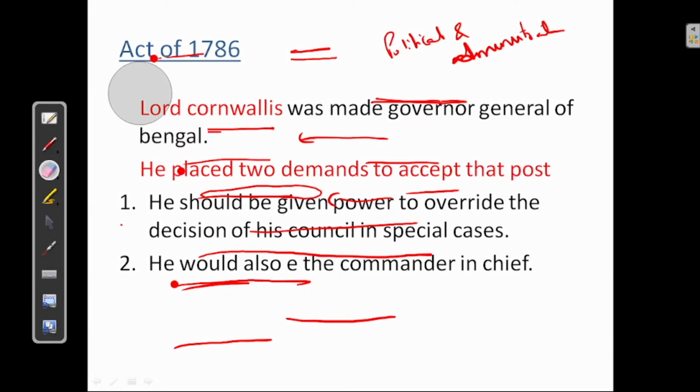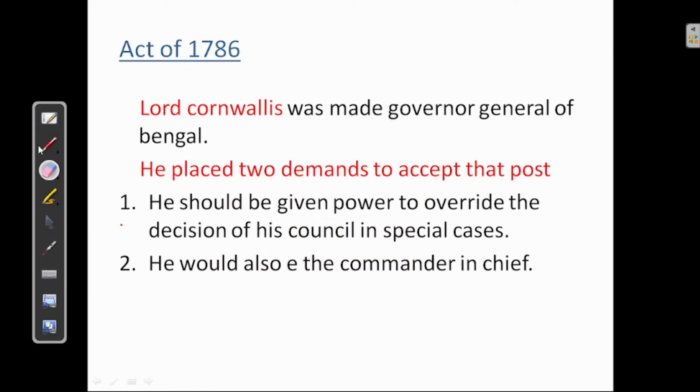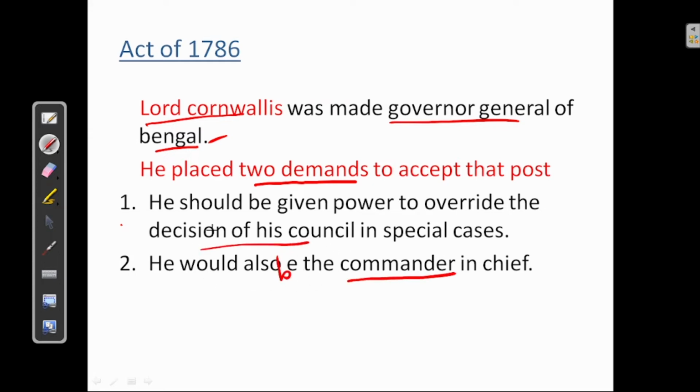Next, we'll see the Act of 1786. This is also present in the 6th edition but not in the 5th edition of Laxmikanth. See, Lord Cornwallis was made Governor General of Bengal. He placed two demands to accept that post. What are they? He should be given power to override the decision of his council, and he would also be the Commander-in-Chief. So, if these two demands of Cornwallis were accepted, then only he would accept the post of GG of Bengal. This was given under the Act of 1786.